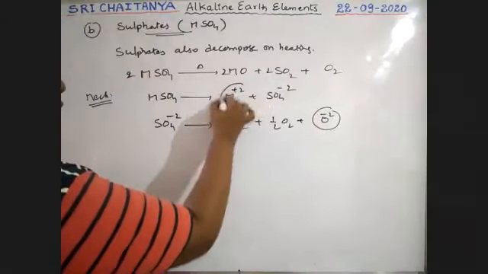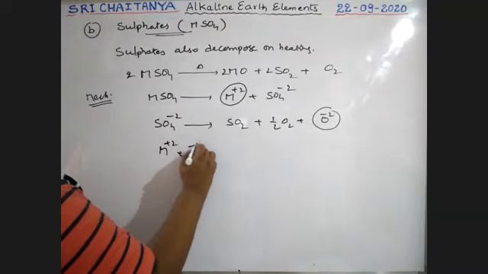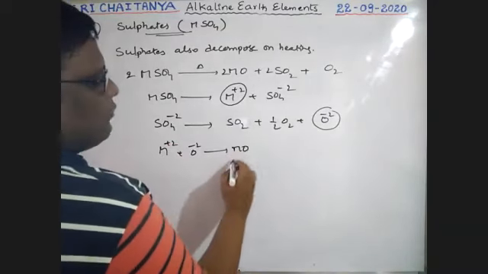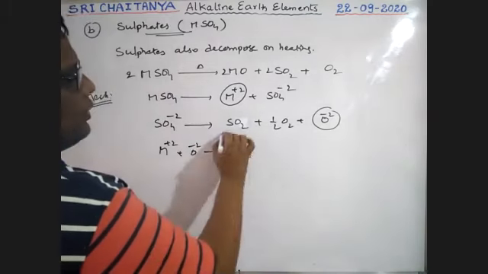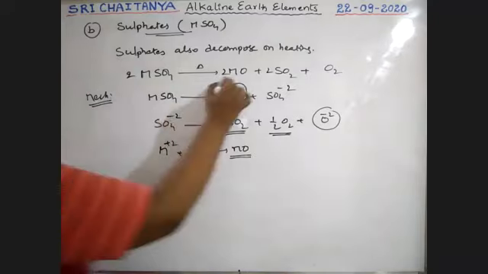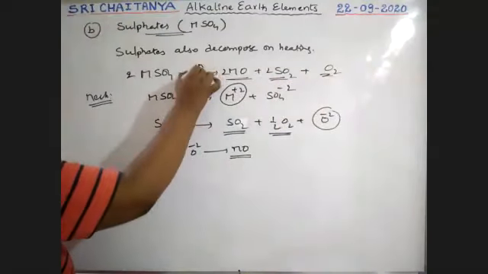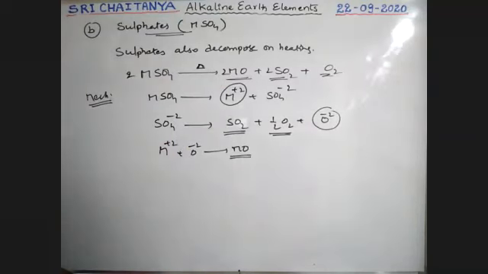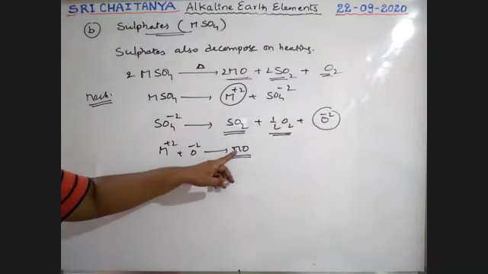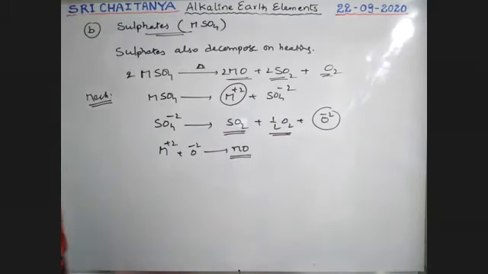This formed O minus 2 and M+2 ion combine to give MO. Therefore, the final products are MO, SO2 and O2, guys. So during thermal decomposition, sulfates give metal oxides, sulfur dioxide and oxygen gas.